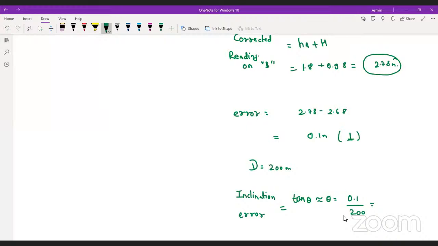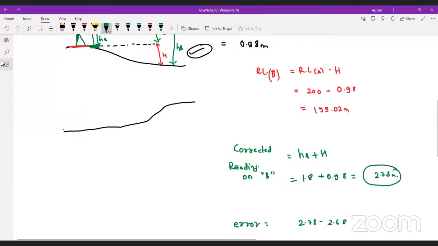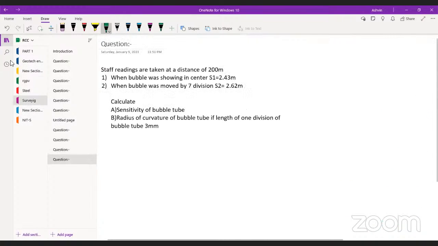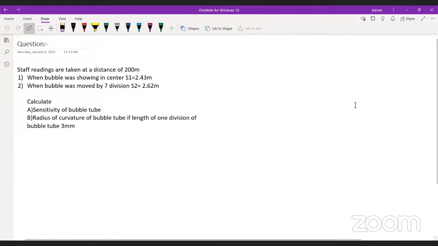Come on, guys, reply. If you guys want to move forward, reply. Okay, I hope you guys can solve this question. I have made you clear the concept of this reciprocal leveling.